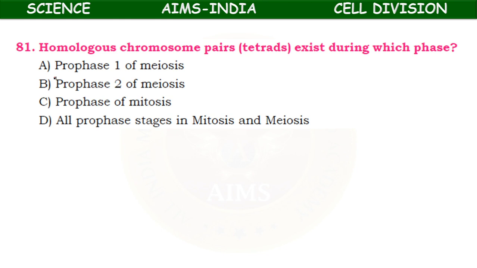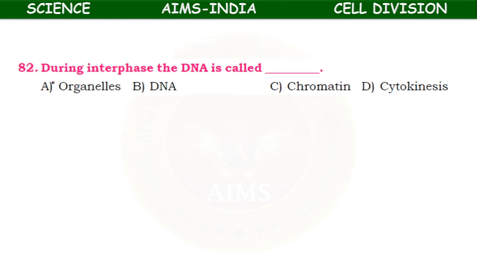The homologous chromosome pairs, that is tetrads, exist during which phase? Prophase 1 of meiosis, prophase 2 of meiosis, prophase of mitosis, all prophase stages in mitosis and meiosis. Homologous chromosome pairs exist during prophase 1 of meiosis. During interphase, the DNA is called organelle, DNA, chromatin, cytokinesis? The DNA is called chromatin material during interphase.